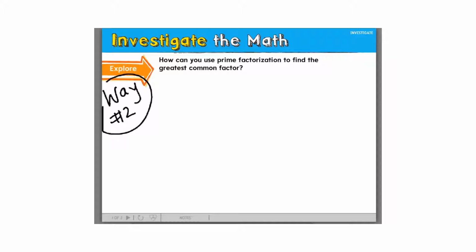So way number 2 is just simply listing out the factors. You want to find the GCF of 12 and 30. Remember, we're using the same numbers that we just used. So factors of 12 are 12 times 1. What else?